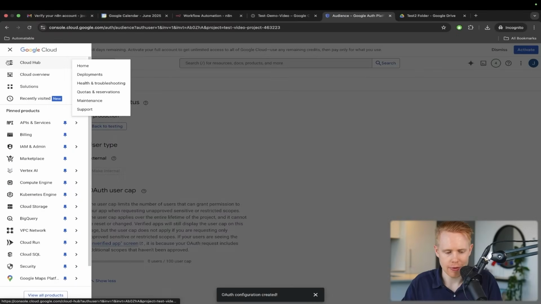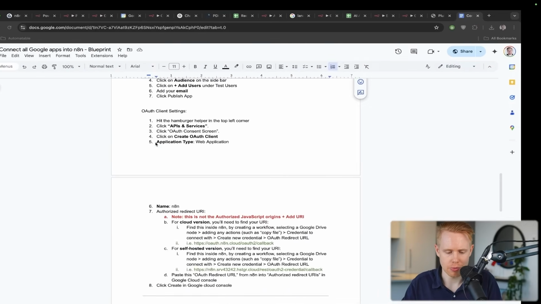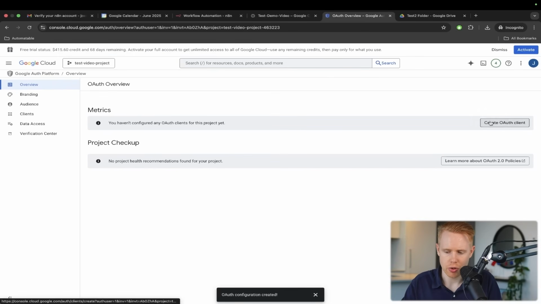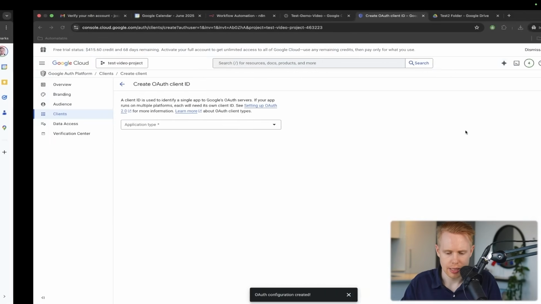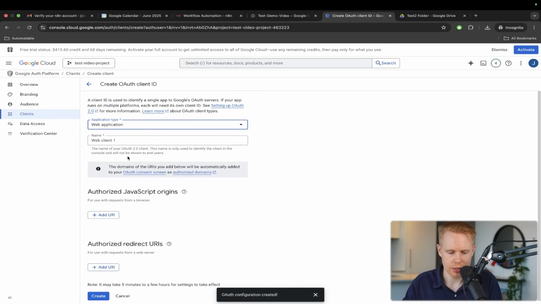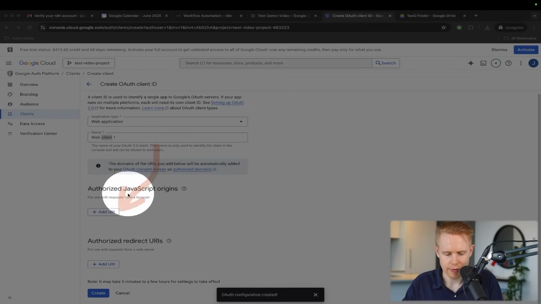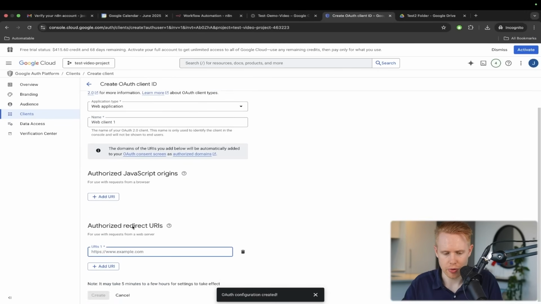We're going to hit the top left corner here, APIs and services one more time. And this time we're going to go back to the OAuth consent screen and we're going to create an OAuth client, and we're going to choose web application. We're going to name this whatever we want. I'm just going to leave it at web client 1. The authorized JavaScript origins, we're going to skip over this. We're going to go to authorized redirect URIs and click add URI.